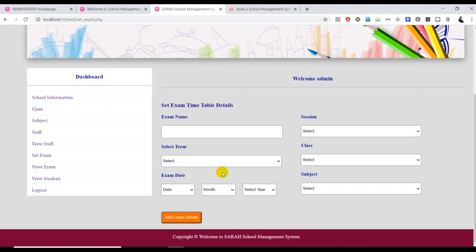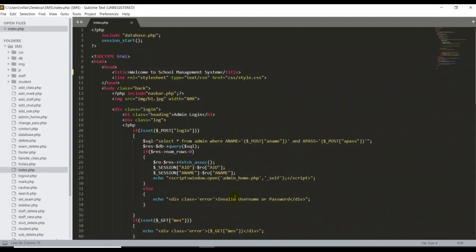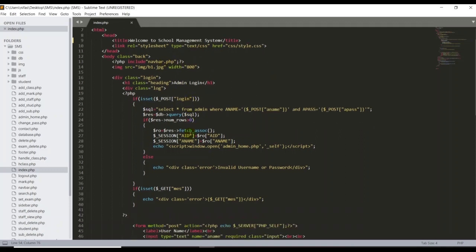This course is a very good fit if you are a beginner in PHP programming. Next, I will show you that I use only very simple PHP programming techniques. I will not use any advanced coding techniques in this course. For beginning purposes, I use only very simple coding techniques. If you take a look at my index.php, you can see very simple code. In the starting, I have used HTML. Then I have linked CSS with my HTML pages. Then I have used very simple PHP pages. Then I've written some PHP script in JavaScript.